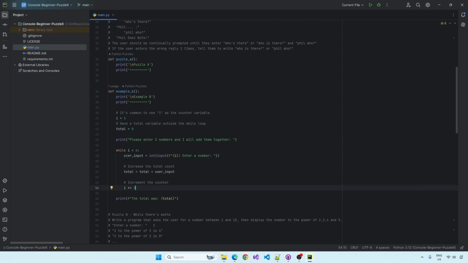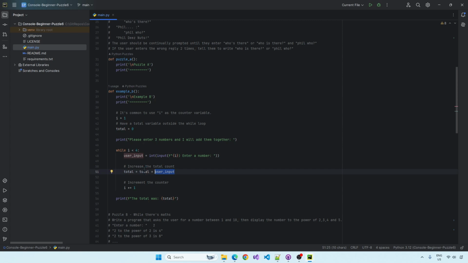So we're doing this while loop. While i is less than 4, we're going to get the user's input, convert it into an integer. We're starting at 1, not 0, to make it human readable. We're increasing the total. The total is kind of remembering whatever the user's input is every time it's entered, and every time the user enters another input, we just add it on.